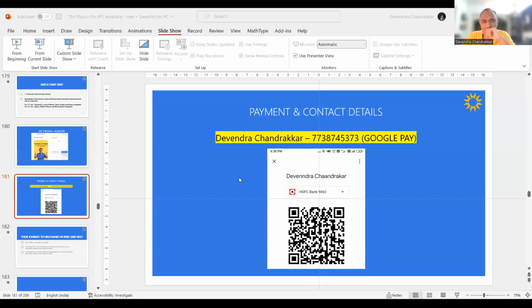Okay. I'll show you the Google Pay picture. Someone is asking. Sir. Yes Soumya, one second beta. This is the Google Pay picture. You can take a screenshot.